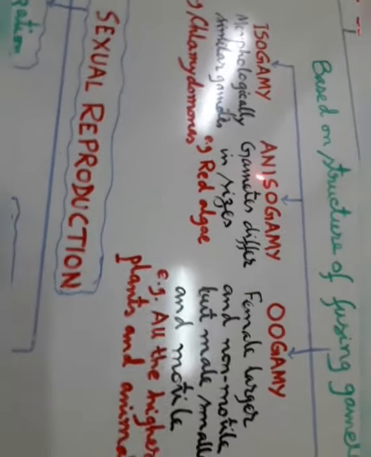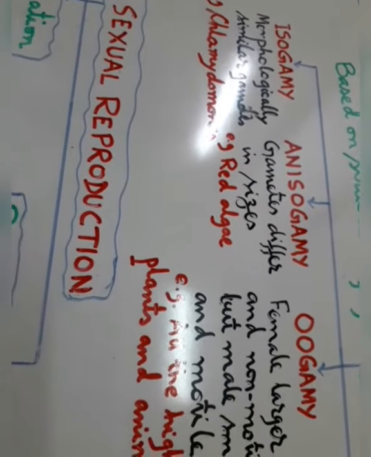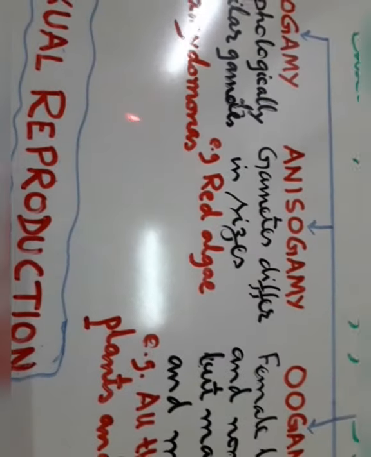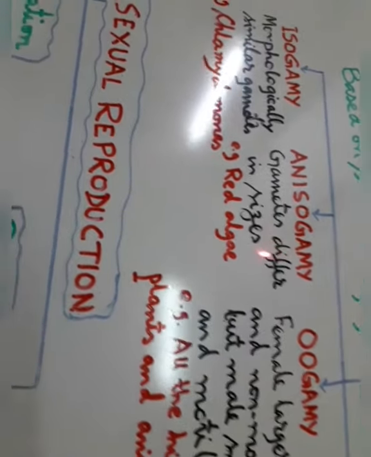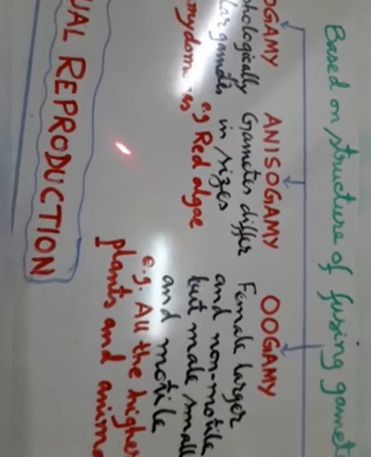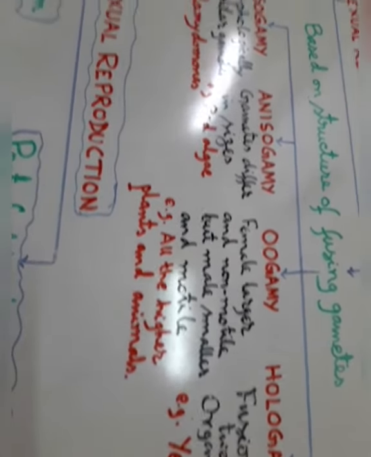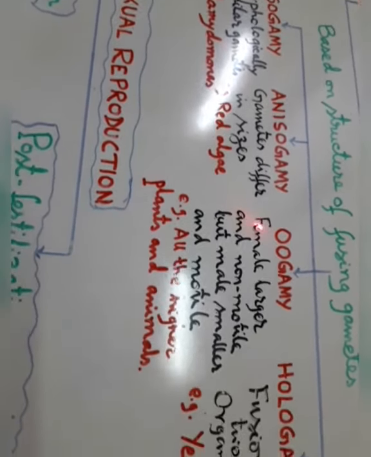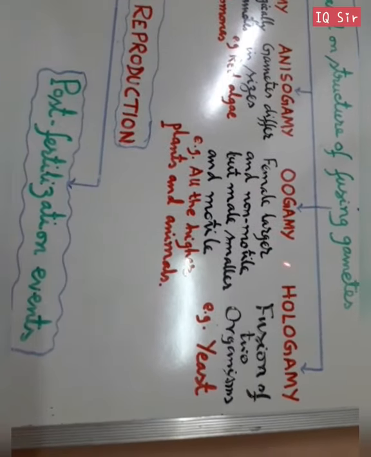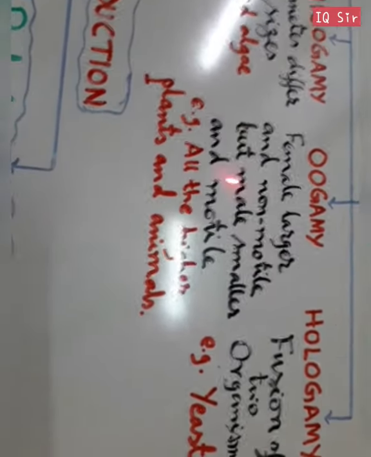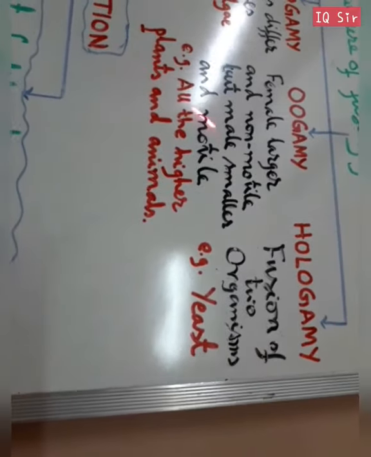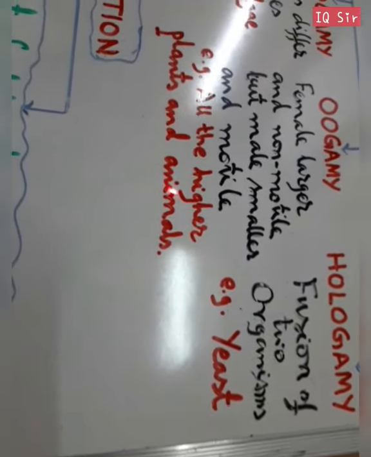Another type is anisogamy, where the gametes differ in size, as in the case of red algae. The female gamete is larger, and the male gamete is motile as well as smaller in size. In the case of oogamy, the female gametes are larger and non-motile, but the male gametes are smaller and motile. You can see this in all higher plants and animals.